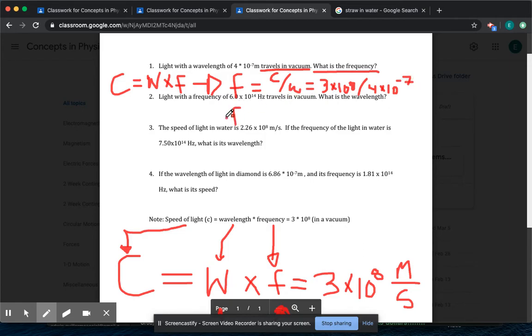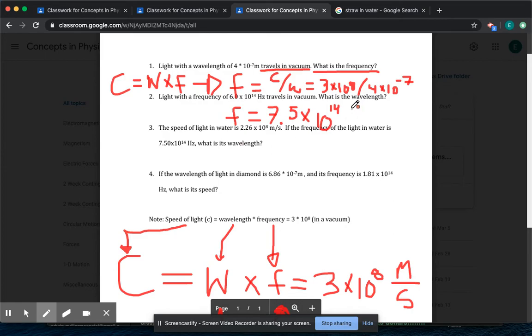If you plug that into your calculator, you get that frequency is equal to, let me plug that in now, 3 times 10 to the 8th divided by 4 times 10 to the power of negative 7. And you get 7.5 times 10 to the 14. Okay?